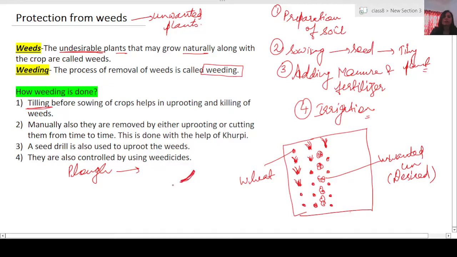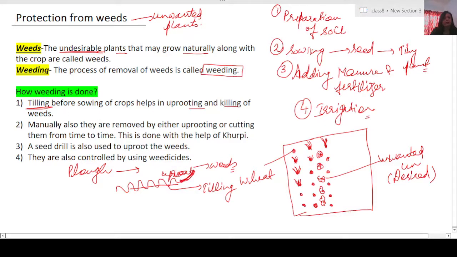As it moves, it turns the soil upside down, and this is called tilling. During tilling, the plow can uproot the weeds, so they get killed.